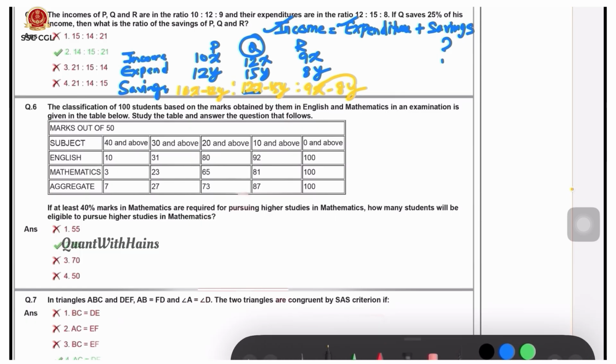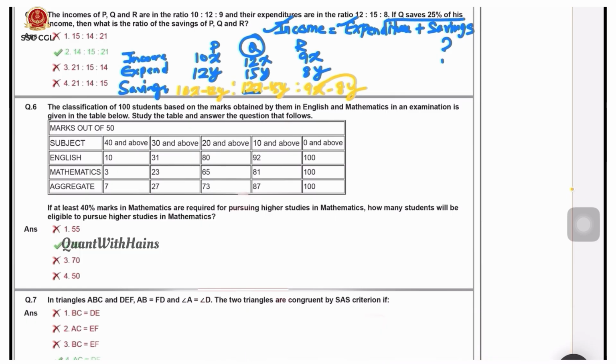For that we need to use the other information, that is Q saves 25% of his income. Means Q's savings is 25%, as a fraction 1/4 of his income. So savings is 1/4 of 12x, that is 3x.